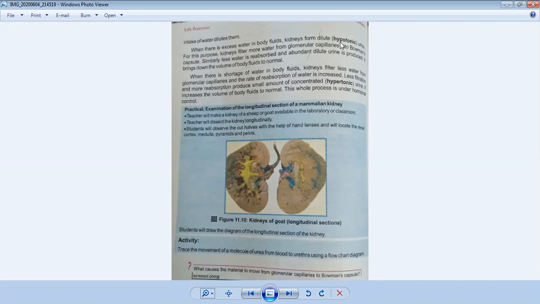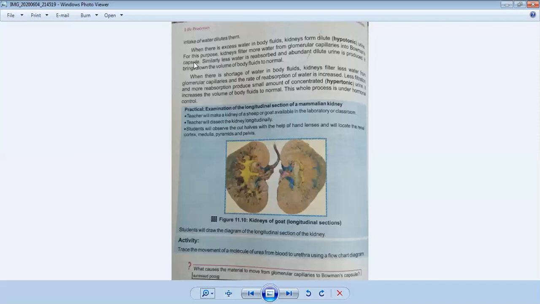Dilute means liquid, and hypotonic you also studied in chapter number 4, the concept of tonicity in class 9: a hypotonic solution is one in which solutes are less and the concentration of water is more. So when we take more and more fluids, a hypotonic solution will be formed, and for this purpose kidneys filter more water from the glomerular capillaries into the Bowman's capsule.